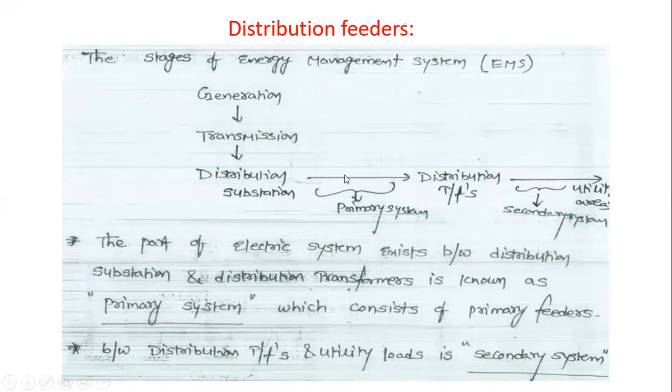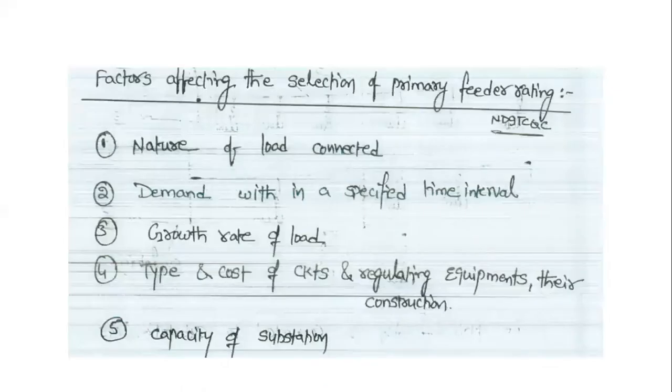The part between the distribution transformers and the utility loads is the secondary system.